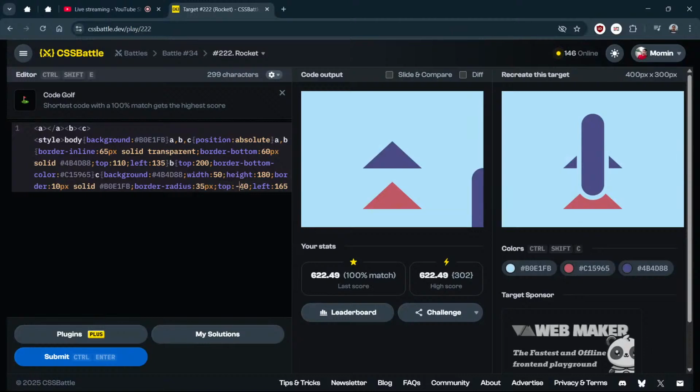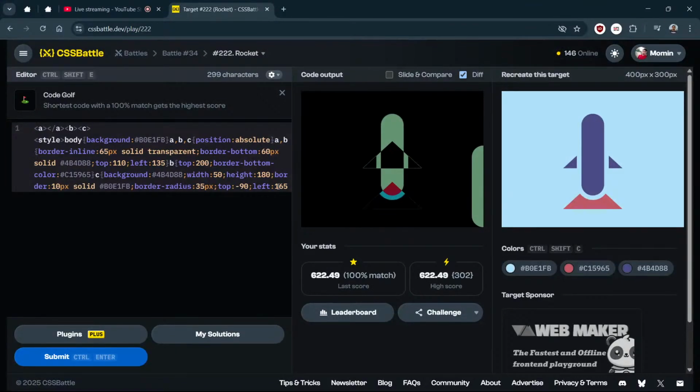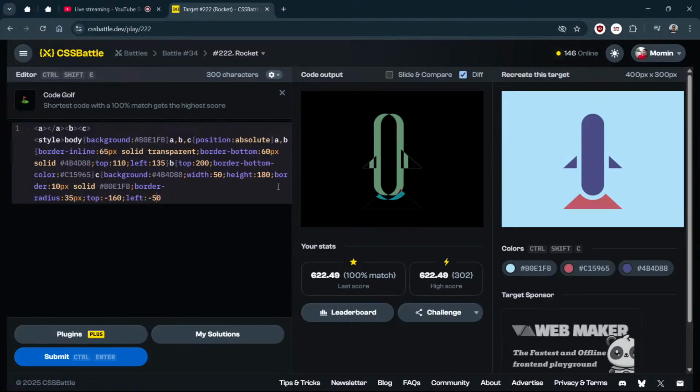Top minus 90. Let me open the div, and left I can do 5 and minus. Let me just do minus 90, minus 100, and 180, 170, 160, and minus 50, minus 40, minus 45, minus 35.